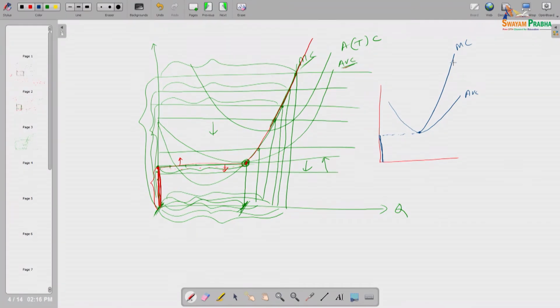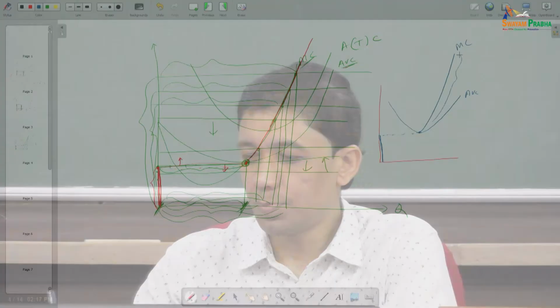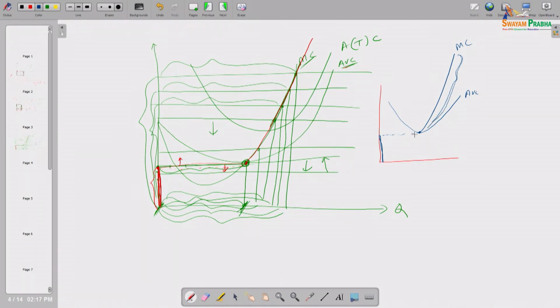It is that portion of the marginal cost curve which lies above the average variable cost curve. Look, this portion is above the average variable cost, and you know that on this side the average variable cost curve and marginal cost curve start from the same point.